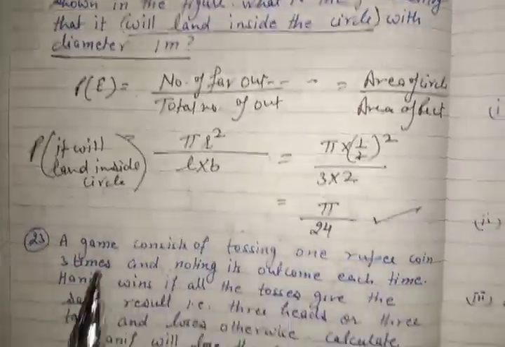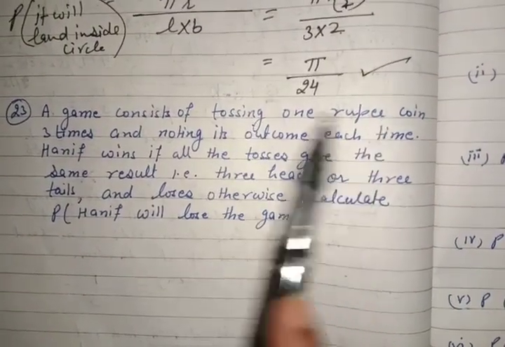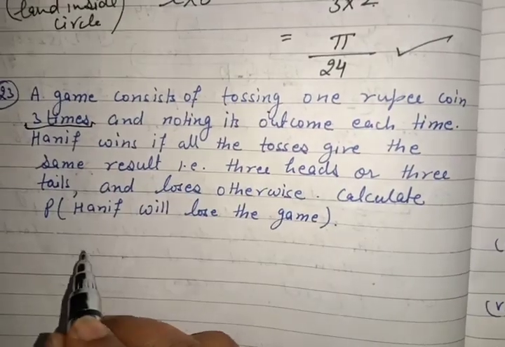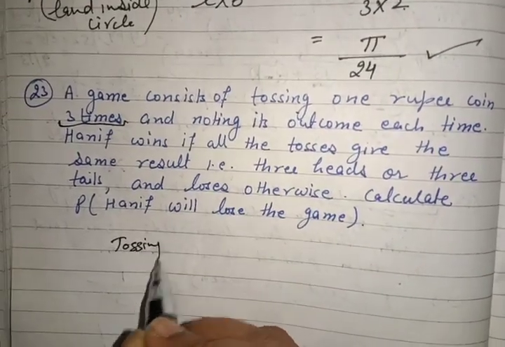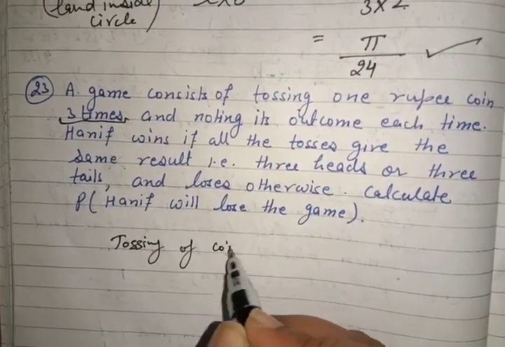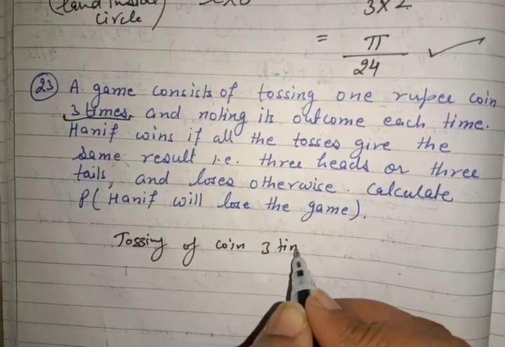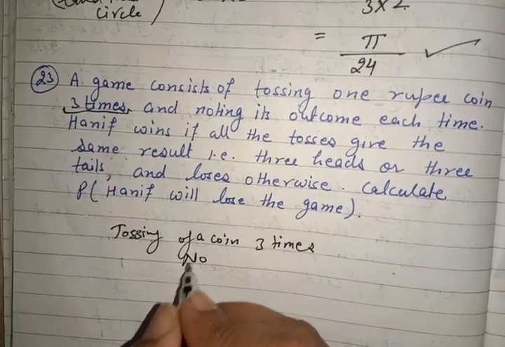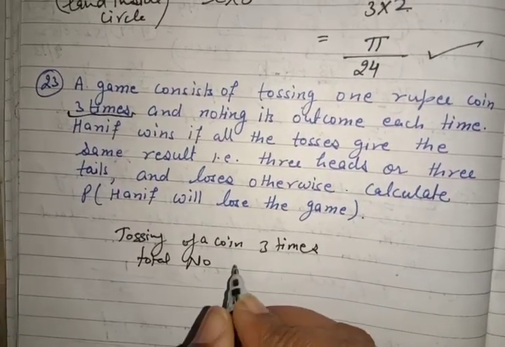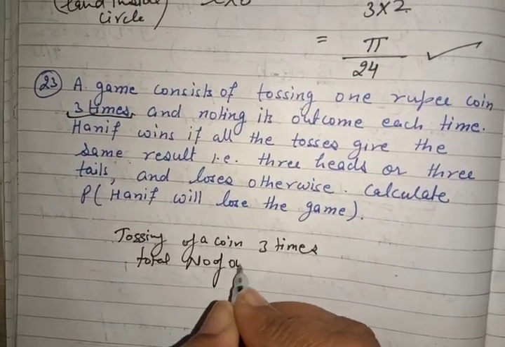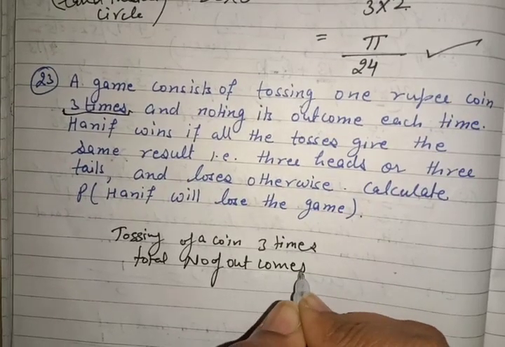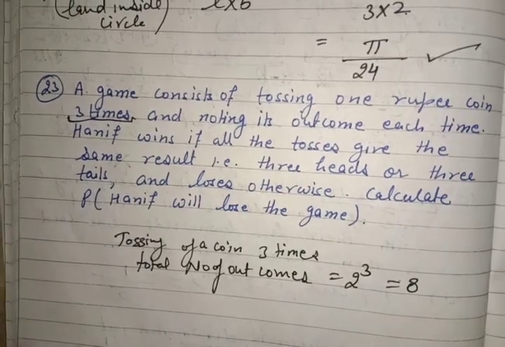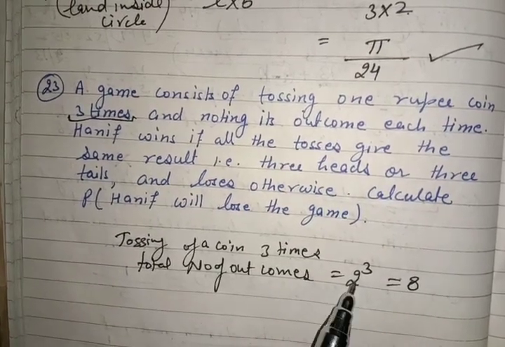Now next, a game consists of tossing a 1 rupee coin 3 times. I gave you the formula: tossing a coin 3 times, total number of outcomes is 2 raised to power 3, which is 8.